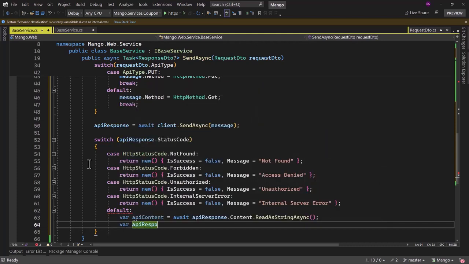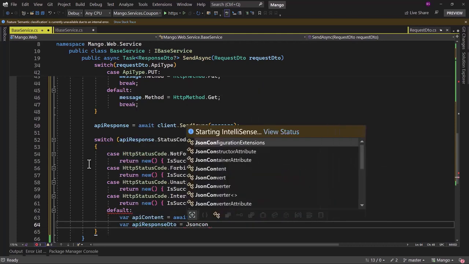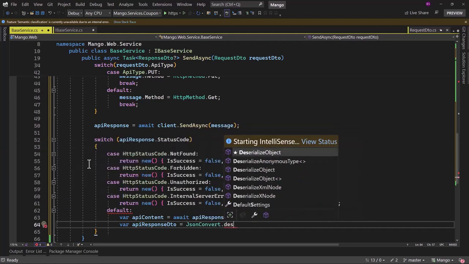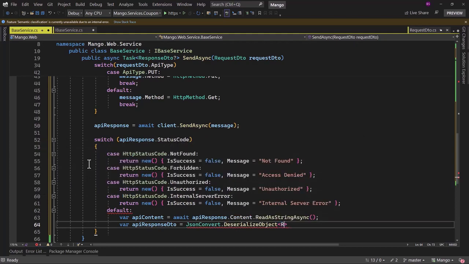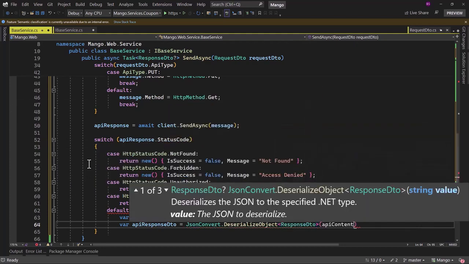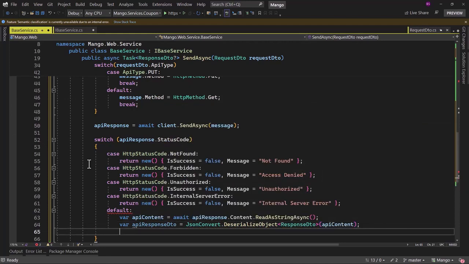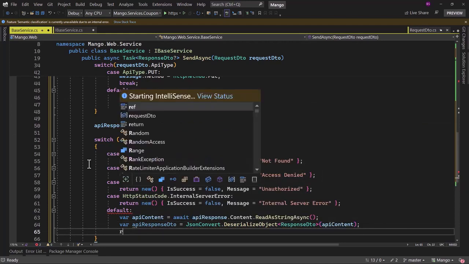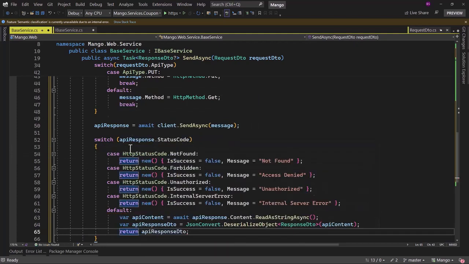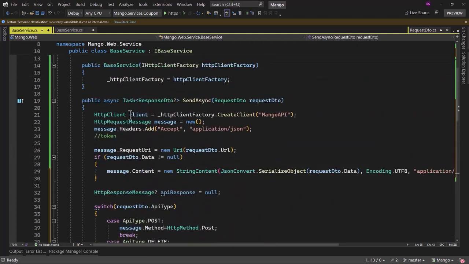Let me call that apiResponseDto is equal to JsonConvert.DeserializeObject. Now we will be deserializing the object into ResponseDTO. I will pass the apiContent there, and whatever we deserialize, we will return that back. That is perfect for our condition here.